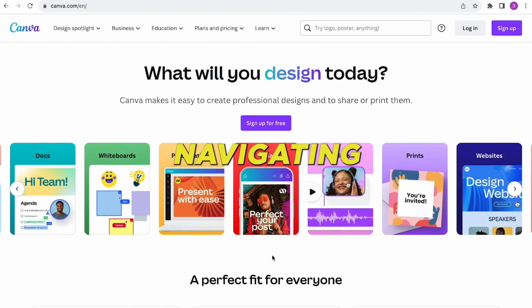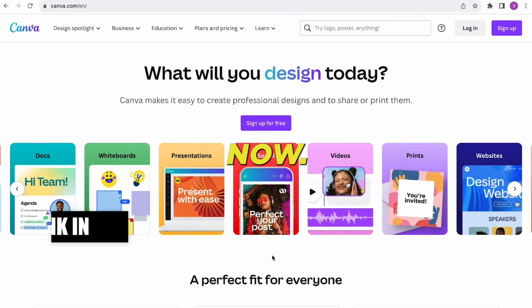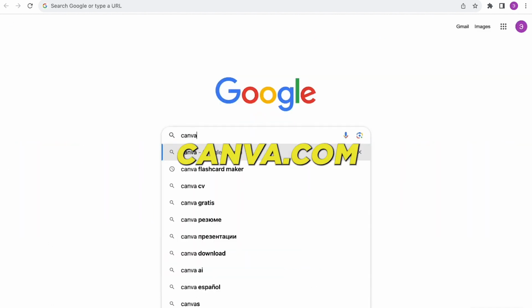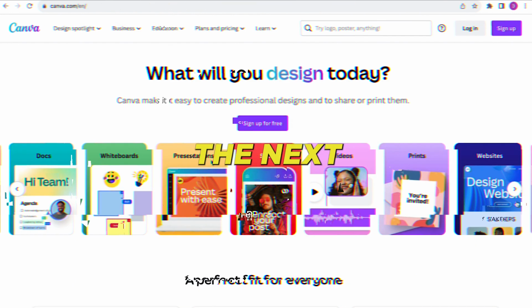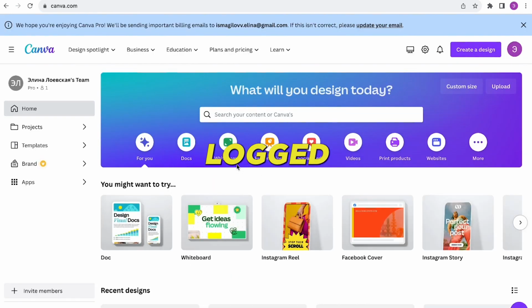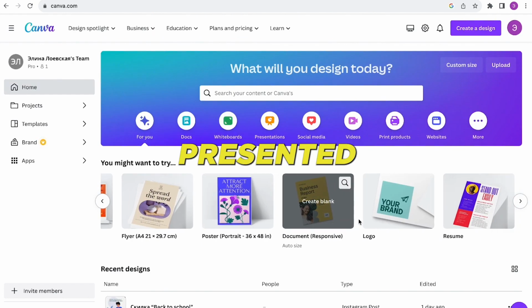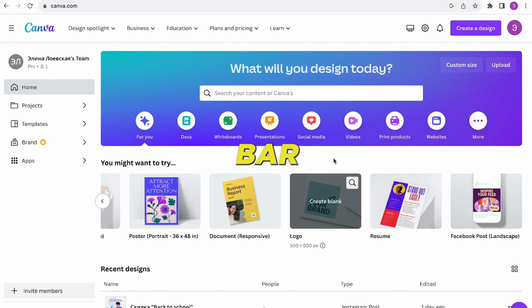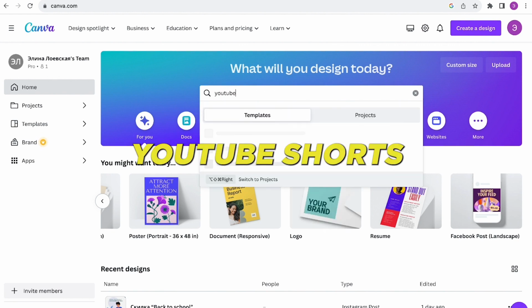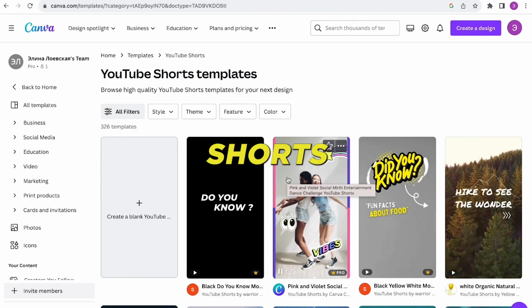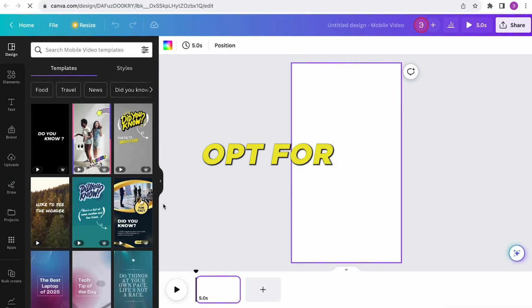Okay, so we're navigating to canva.com now. You can either follow the link provided in the description or simply type canva.com into your web browser. The next step is to register for a free account. Once you've registered or logged in, you'll be presented with the main interface. Here, you'll want to utilize the central search bar. Input YouTube Shorts into this search bar. From the results, choose the YouTube Shorts template. Subsequently, opt for the Create Blank Template option.